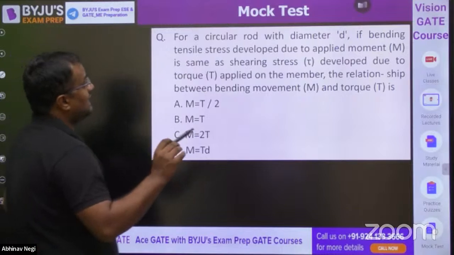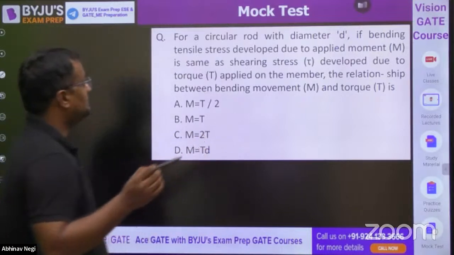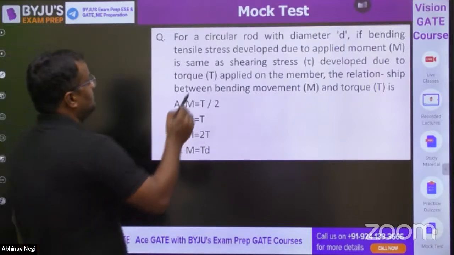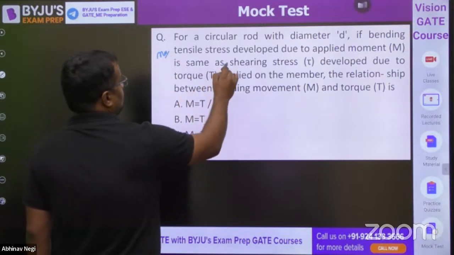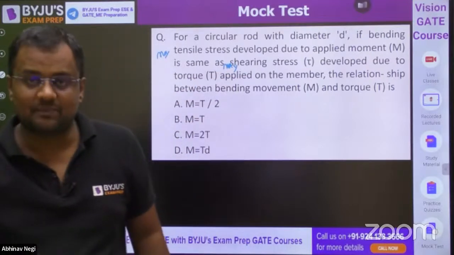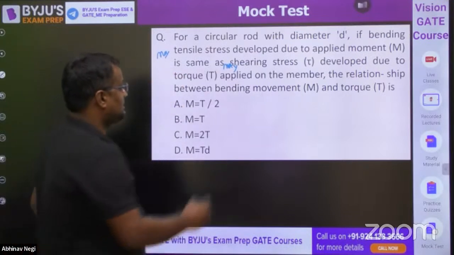For a circular rod with diameter D, the bending tensile stress due to applied moment M is the same as the shearing stress related to the relation. It should be that the maximum tensile stress is the same as the maximum shear stress, because shearing stress is changing across the cross section. The bending stress is changing across the depth. At the neutral axis, it will be 0.